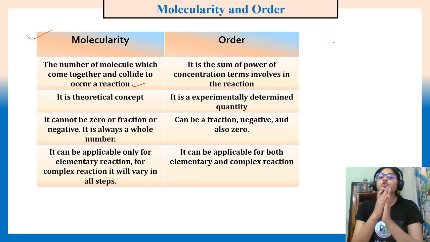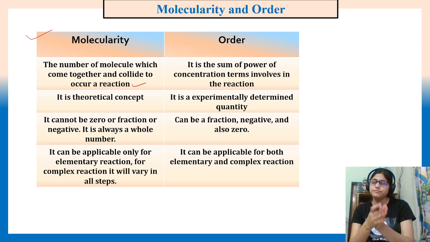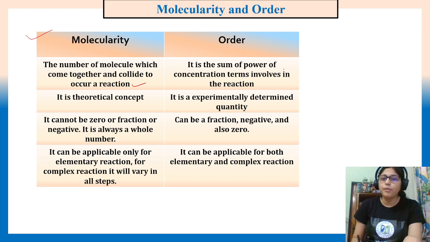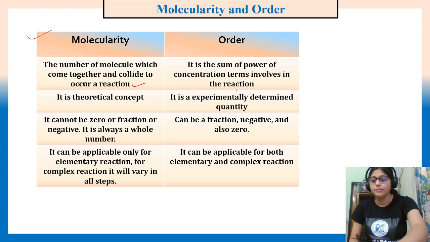We can add up the coefficients and we get the molecularity, for each step actually. I'll come to that. Molecularity is only that, and order is the sum of the powers of the concentration terms involved in the reaction.